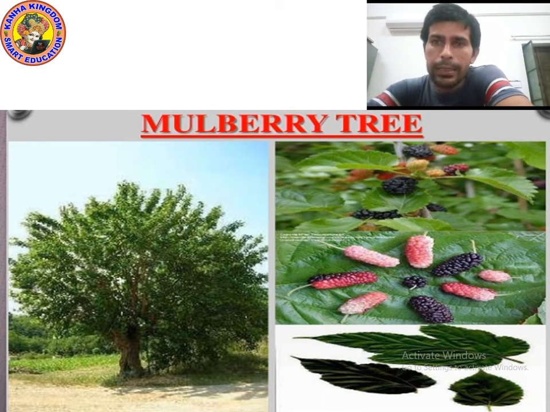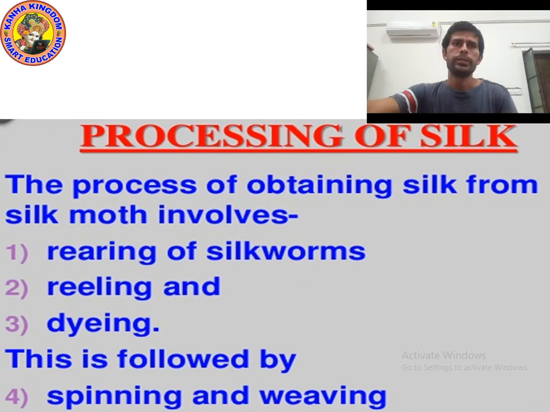Now let's move on to the next point. Now kids, we will study the complete processing of silk. Yes, the complete processing means how we rear it, that is, rearing of silkworm. After rearing, what do we do? Then how to dye it. So we will study all the stages.